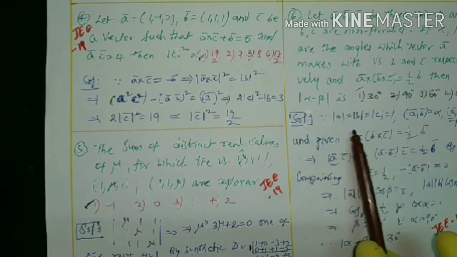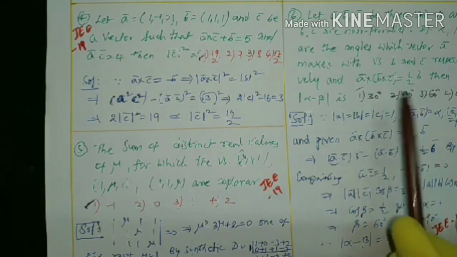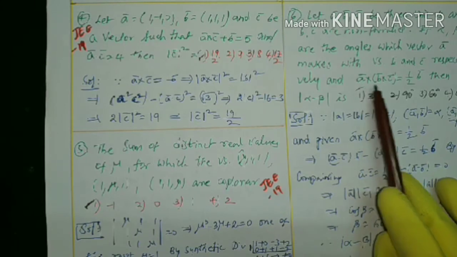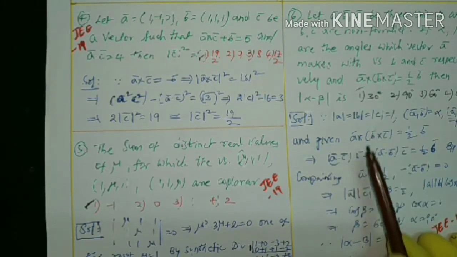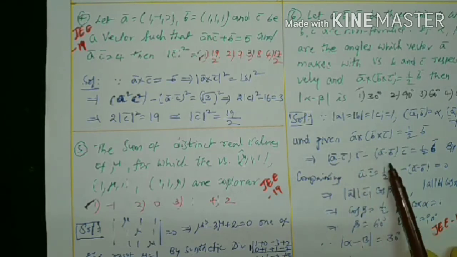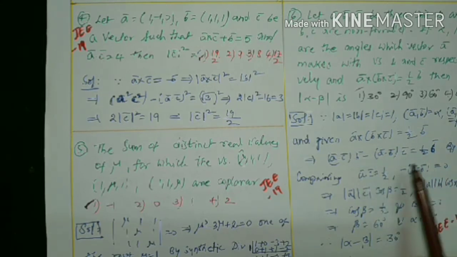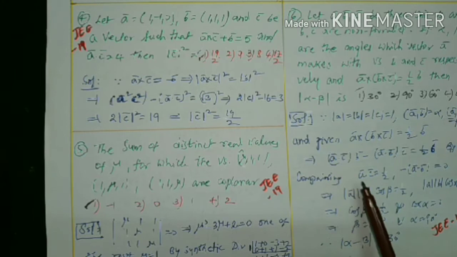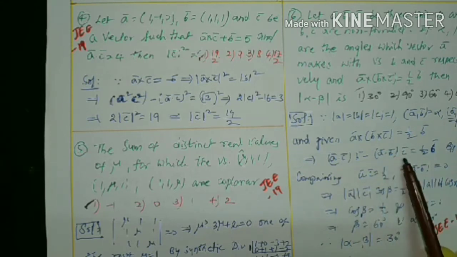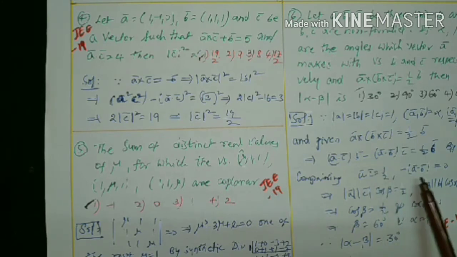In this one, what is the given data? I explained already. You can use the equation according to the vector triple product formula: A cross (B cross C) is (A dot C) B bar minus (A dot B) C bar, equal to half of B bar. Compare both sides, the similar coefficients: the B bar coefficient as well as the C bar coefficient. Here the B bar coefficient is A dot C, on the right 1 by 2. What about the C bar coefficient? On the left minus A dot B, on the right there is no C bar, so it becomes 0.